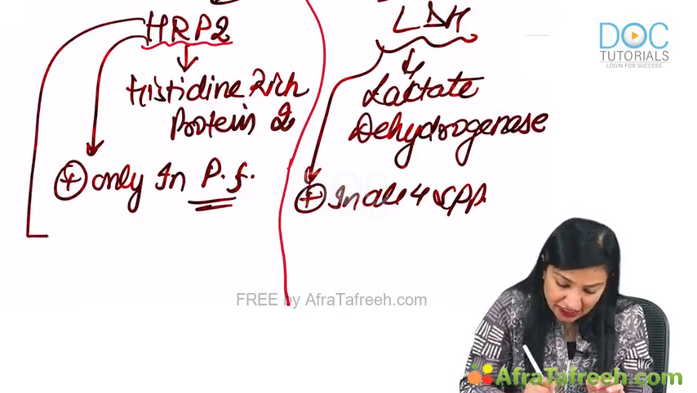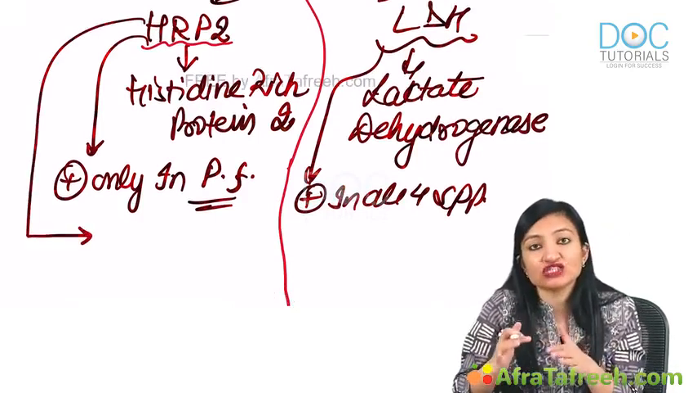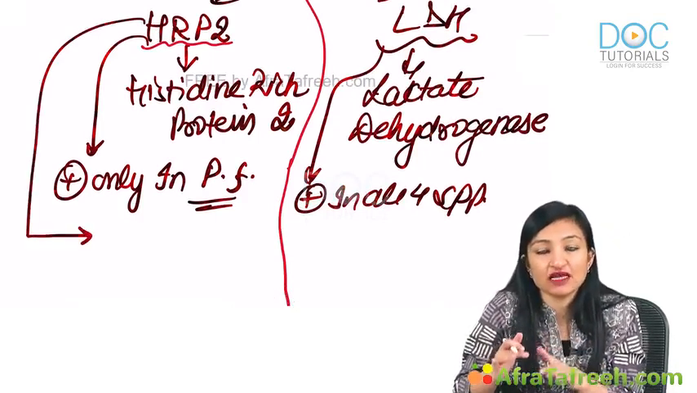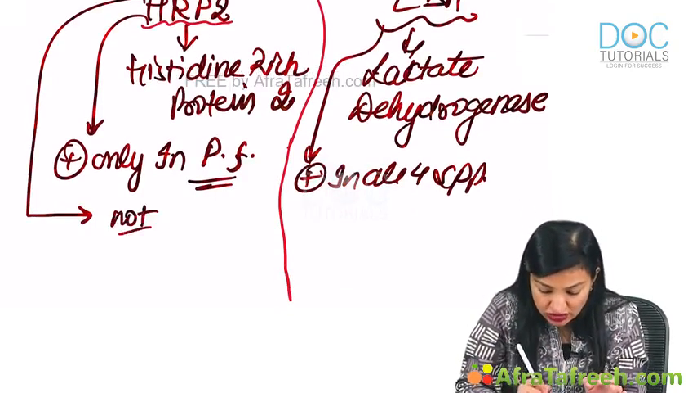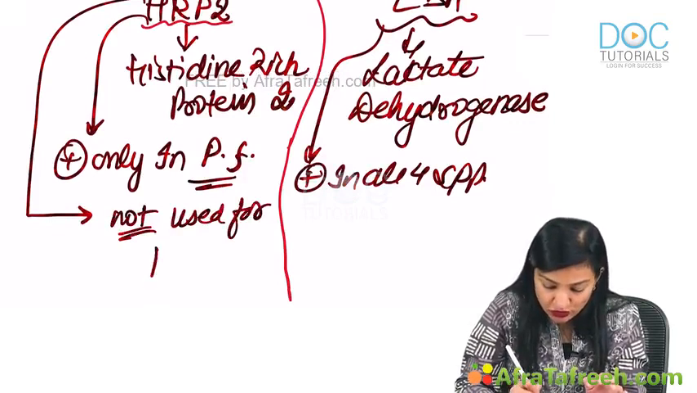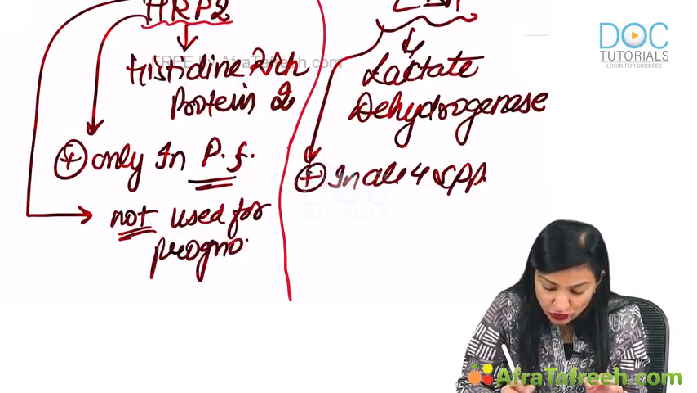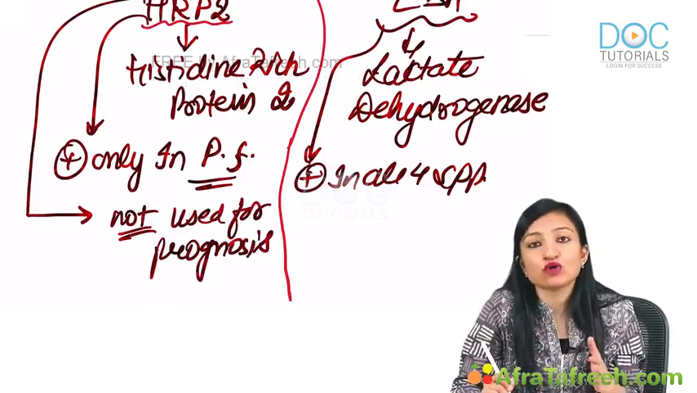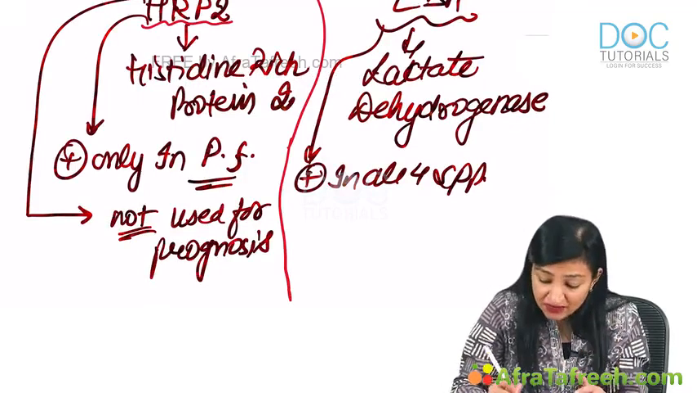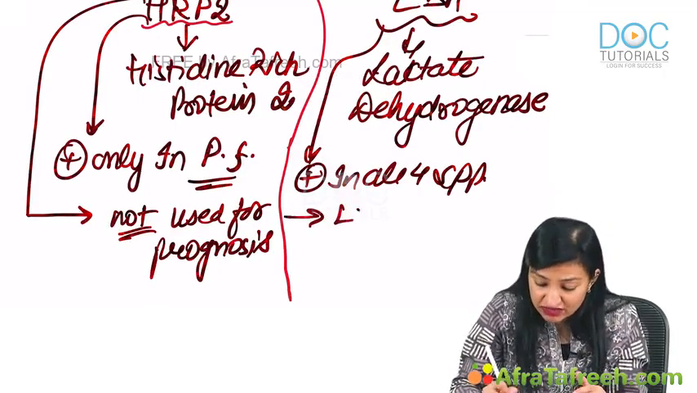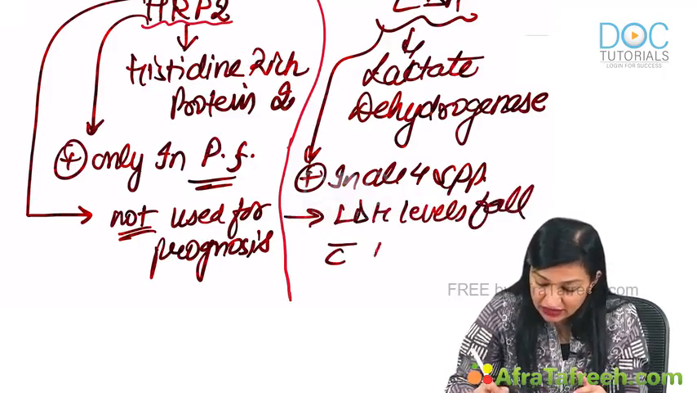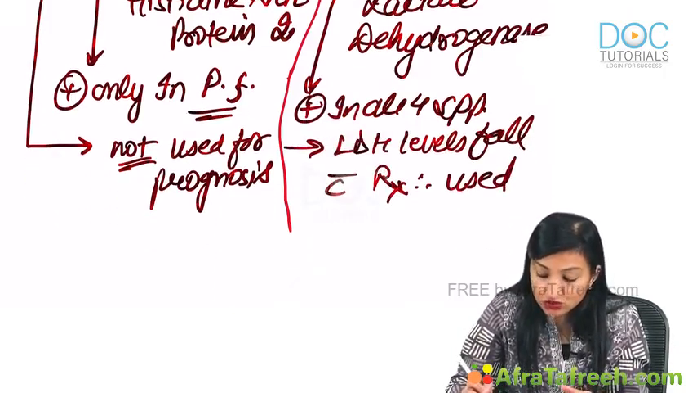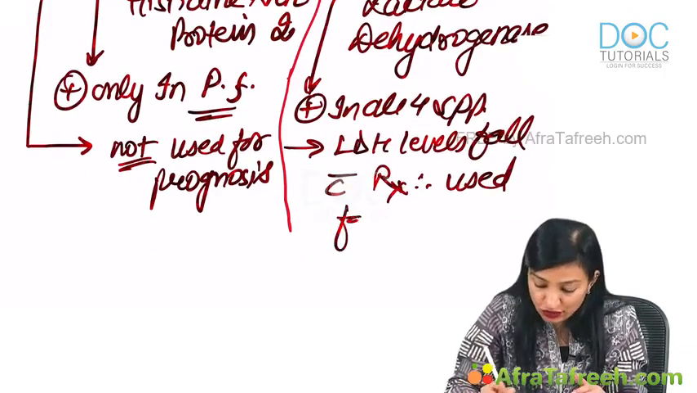So HRP2 detection will help us diagnose malaria because of Plasmodium falciparum, but this is not used for prognosis, because HRP2 levels will continue to stay positive for weeks after recovery, whereas LDH levels fall with treatment. Therefore, LDH levels can be used to follow up the patient, therefore used for prognosis.